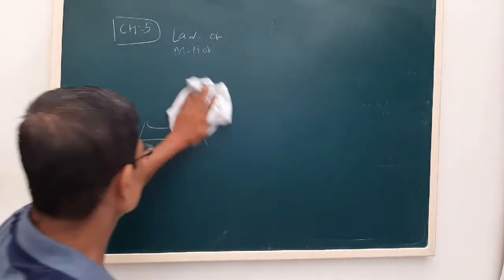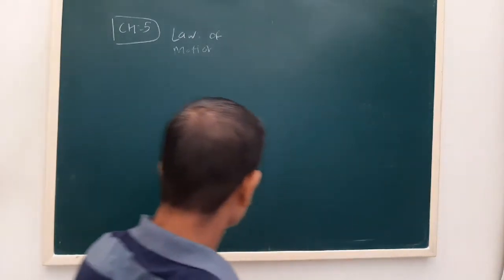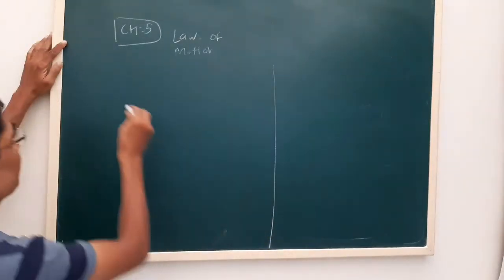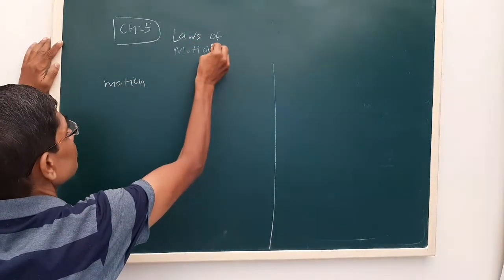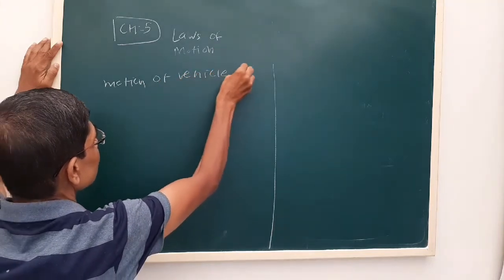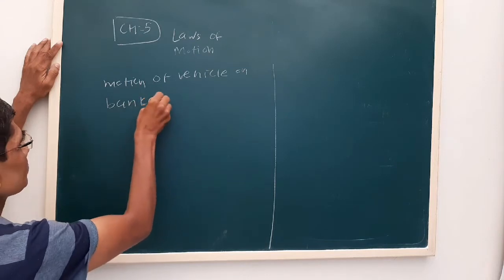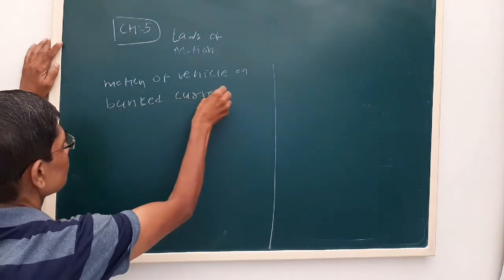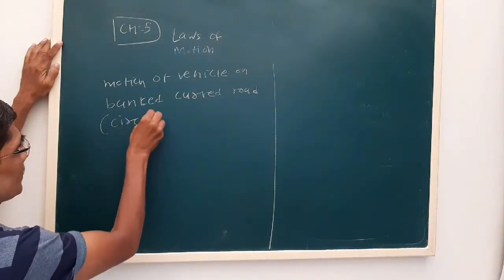So here we have to discuss the motion of a vehicle on that circular road.